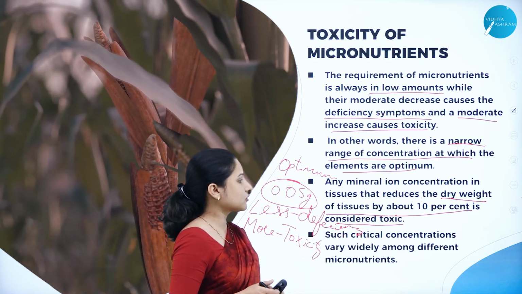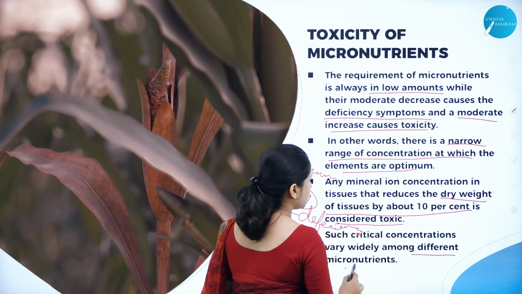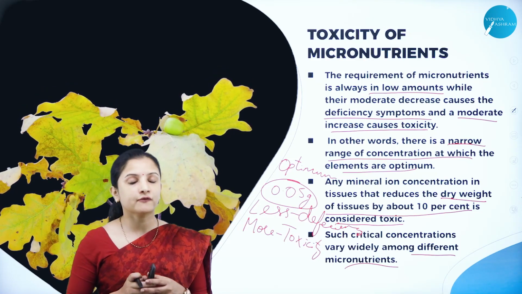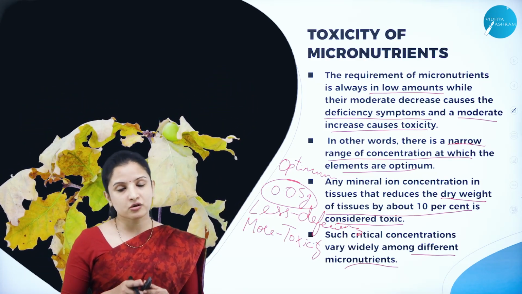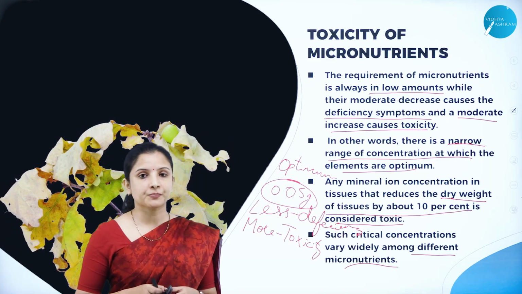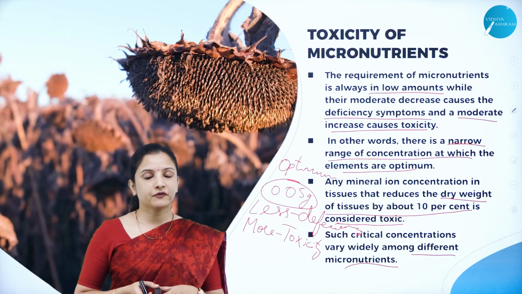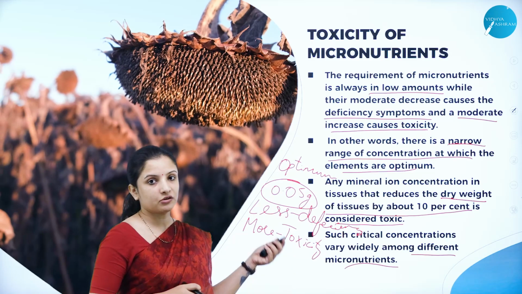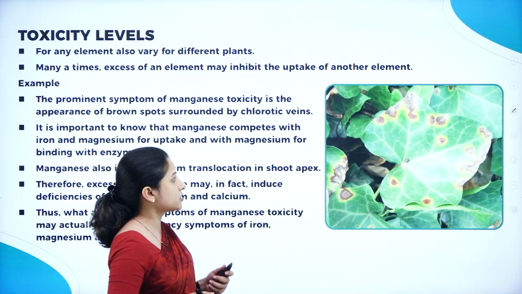Such critical concentrations vary widely among different micronutrients, because micronutrients have a narrow range of optimum value. Not more than that, not less than that should be added to the plant. It is specific. But in the case of macronutrients, it is fine. If it varies by 1 or 2 points, it is not that big a problem. But that cannot be done in the case of micronutrients. So, this is about toxicity of the micronutrients.